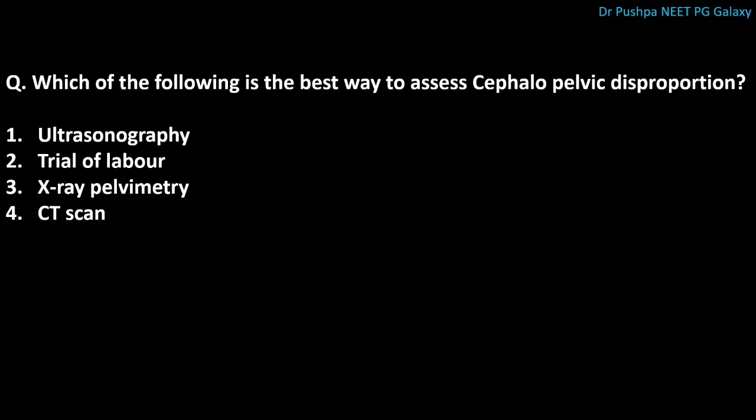First question is, which of the following is the best way to assess cephalopelvic disproportion? The correct answer is trial of labor. Trial of labor is the best way to assess CPD. It is done only in a non-scarred uterus. First we will do trial of labor, then MRI, then CT scan.